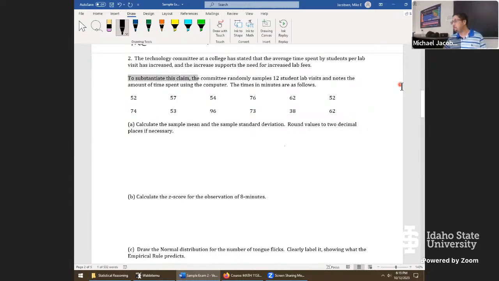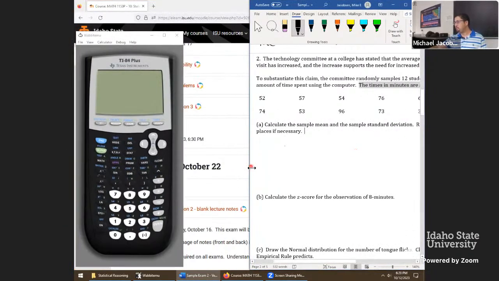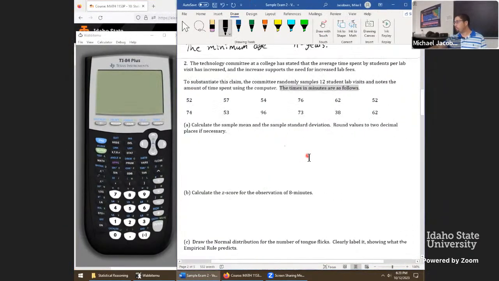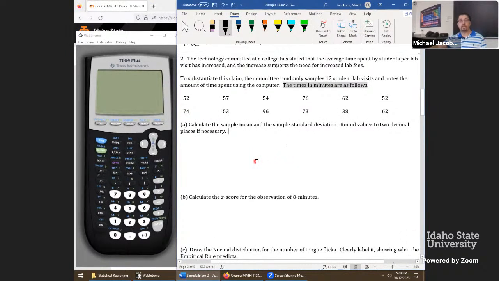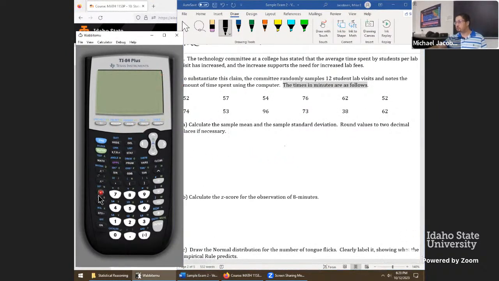To substantiate this claim, the committee randomly samples 12 student lab visits, notes the amount of time spent using the computer, and the times in minutes are as follows below. I'll highlight this because that's what the data is about, time in minutes, staying in the computer lab. Looks like we have 12 different values. And before we even start this problem, we want a sample mean and a standard deviation. So we need to pause here, import our data, and then we'll be able to work with this here. I'll get quiet at a moment while you type these in so I don't distract you.